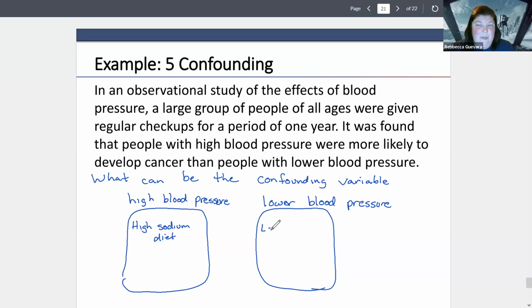And then the people with low blood pressure are likely to have low or normal sodium consumption. So it's possible, because we know sodium does affect blood pressure.